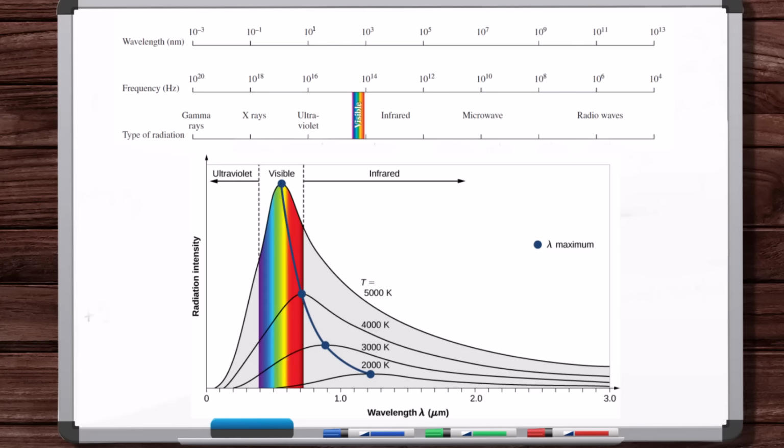But it's not just stars that act as black bodies. Any solid, liquid, or gas body on Earth or in the universe can potentially act as a black body. So, for example, charcoal acts like a black body, certain metals. And if it's not a black body, and there's no such thing as a truly black body, so a real body at a certain temperature, the emission spectrum of that real body is just going to be a deviation from